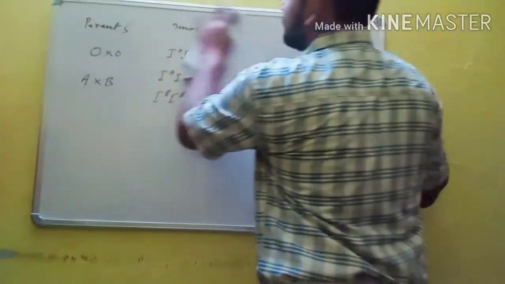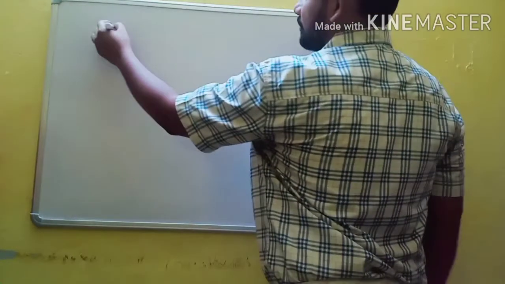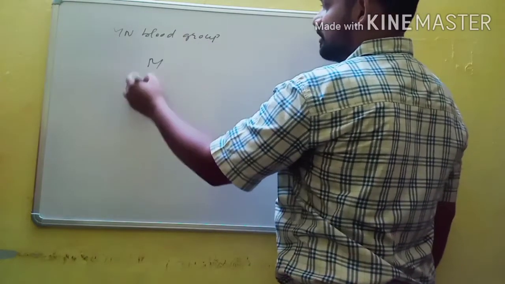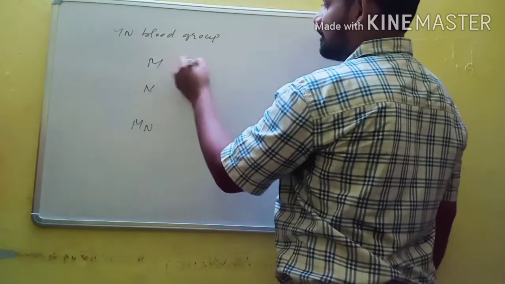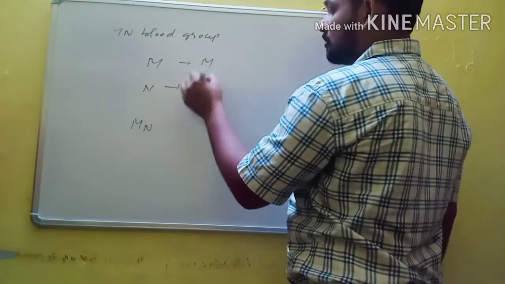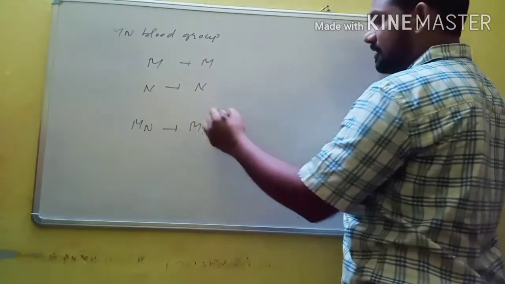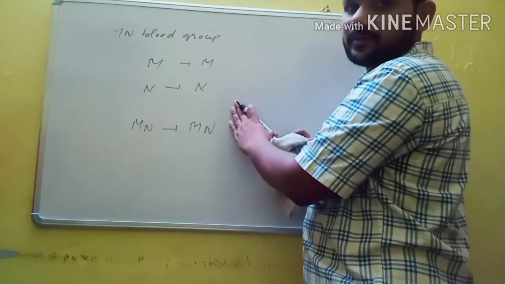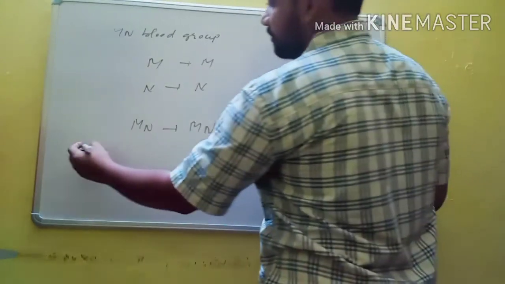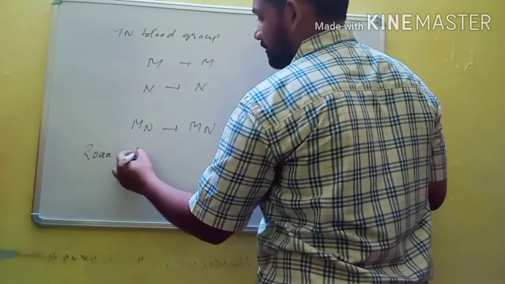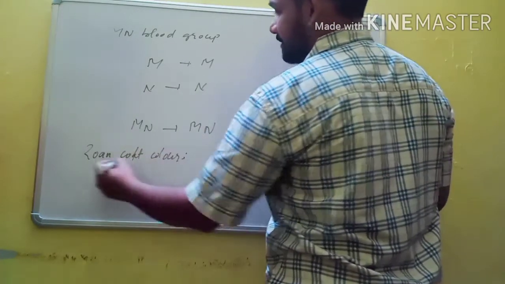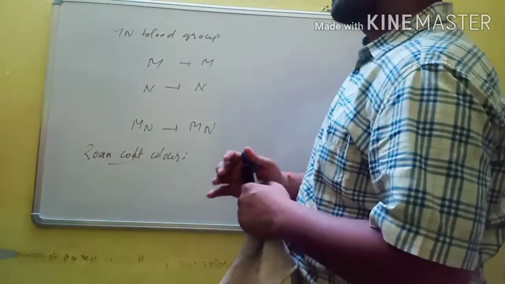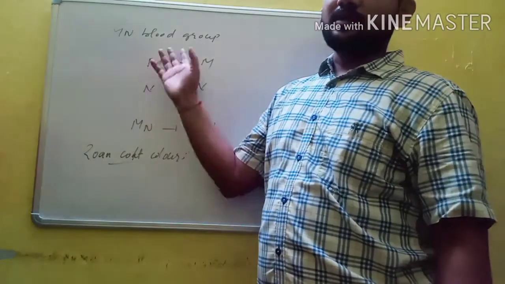And another example for codominance is the MN blood group. In the MN blood group, there are three blood groups, M, N and MN. M blood group produces M antigen, N blood group produces N antigen, and MN produces both M and N antigens. This is not useful for the transfusion of blood, but it is useful for solving parental disputes. And one more is roan coat color in cattle. This is also another example for codominance. So these are the two exceptions to the law of dominance.